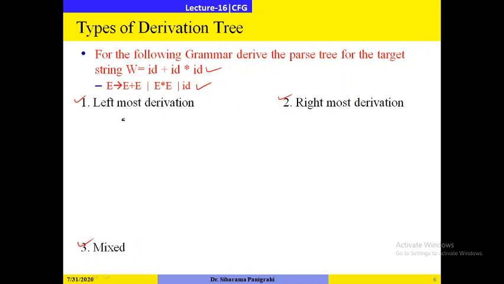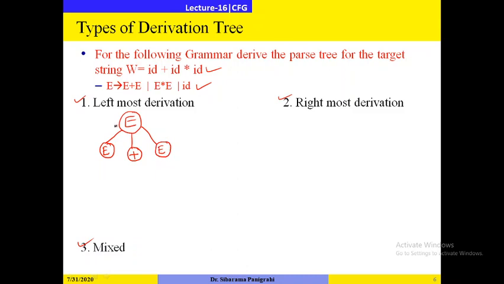If we go for the leftmost derivation, what will we do? We will start from the symbol E. Next, we will apply the productions only to the non-terminals which appear on the leftmost side. Here there is a single non-terminal which appears on the leftmost side. Then E gives to E plus E. So here it will give you E plus E.